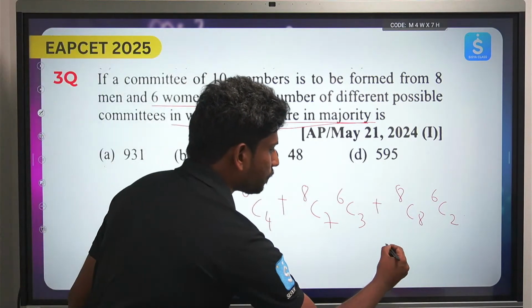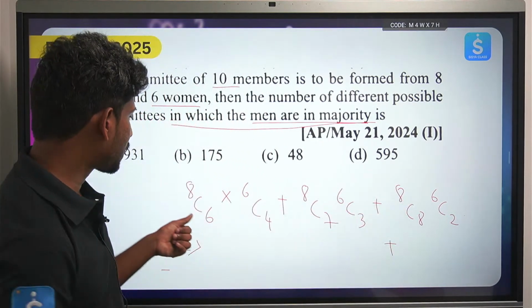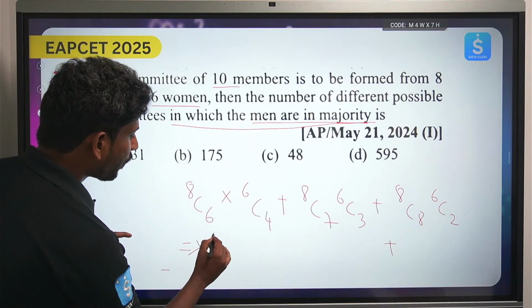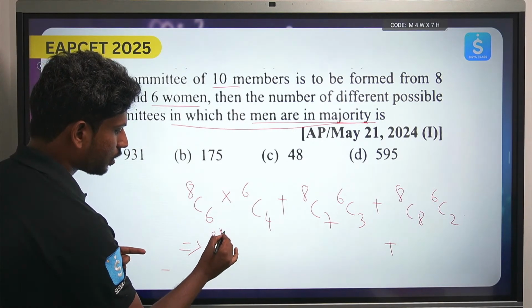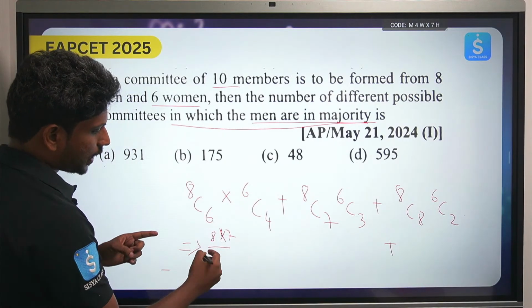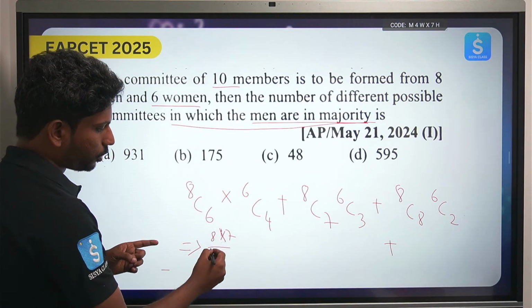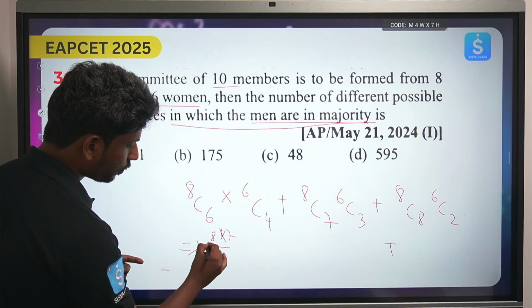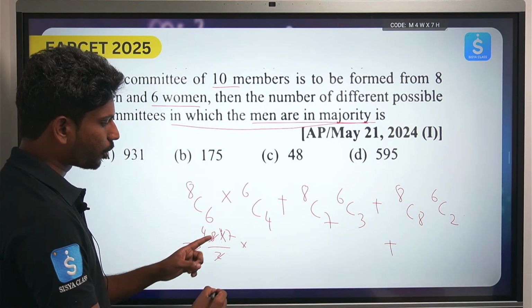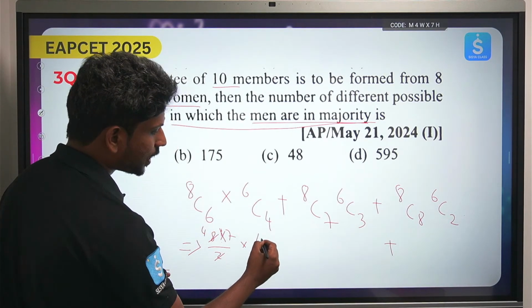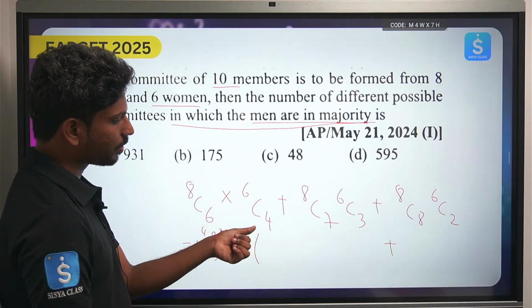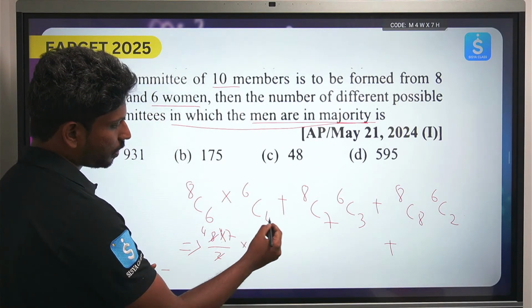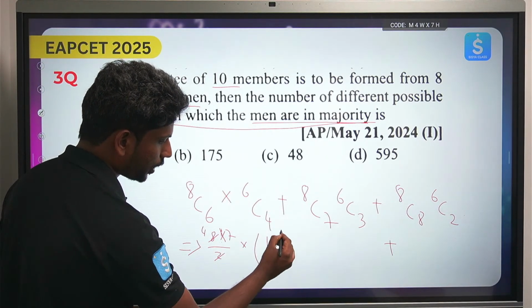Okay, so this 8C6 is nothing but 8 factorial by (8 minus 6) factorial, 2 factorial, into 6 factorial. So that will be 8 into 7 by 2, which is 7 into 4, 28. Then 6C4 is 6 into 5 by 2, 30 by 2 is 15.